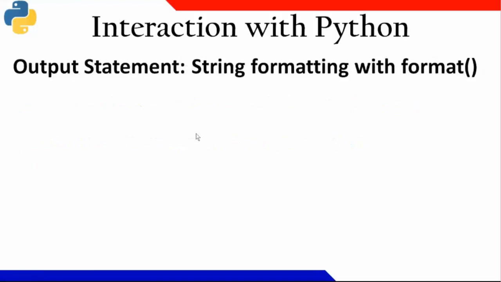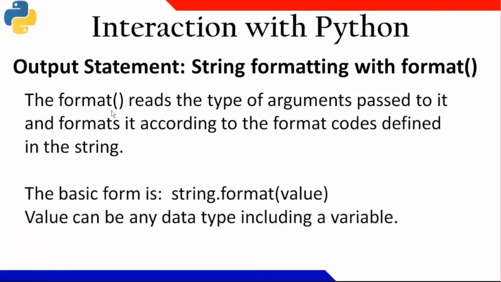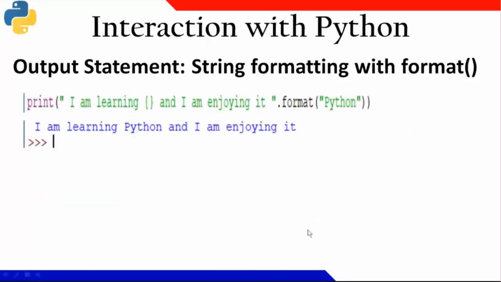Now one more beautiful thing is that you can format your strings also, that is, how you are going to show the output. For that, you need to use the keyword format. Let us see one example. The basic form is string dot format, and the value or the variable that you are going to pass here can be of any data type, including a variable. Let us see an example.